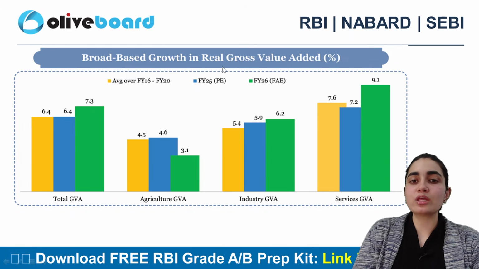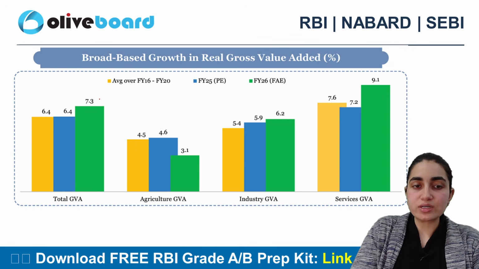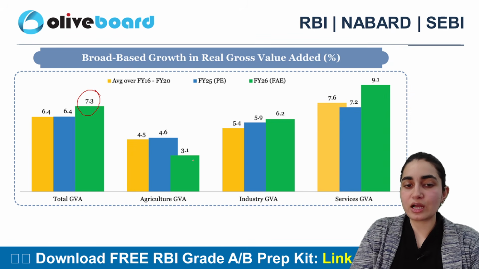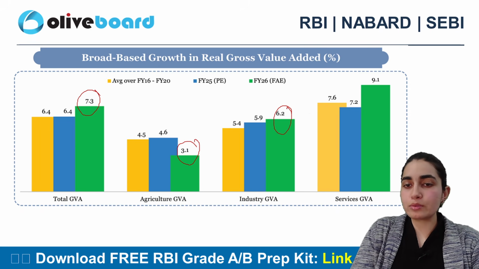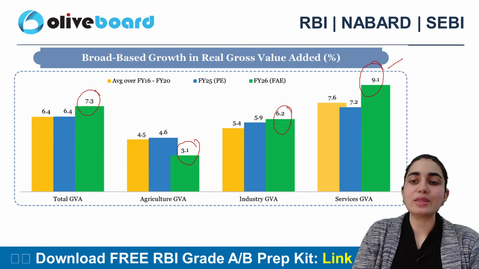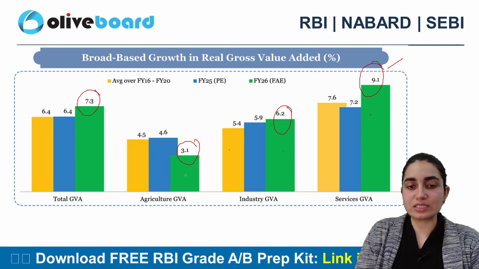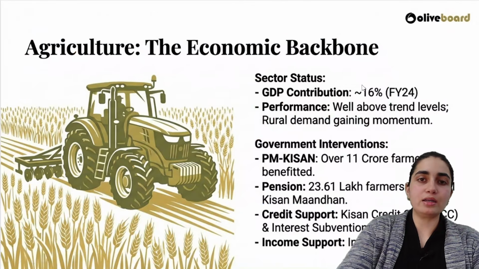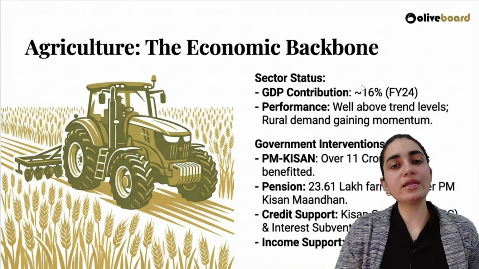Now this is the story of GVA. You can clearly see this is the total GVA, which stands at 7.3 percent. Agriculture is contributing 3.1. Industry is contributing 6.2, and services are at an all-time high, 9.1 percent, right? Now we need to bring betterment in these, and whatever gap exists among these three, we need to bring betterment there.